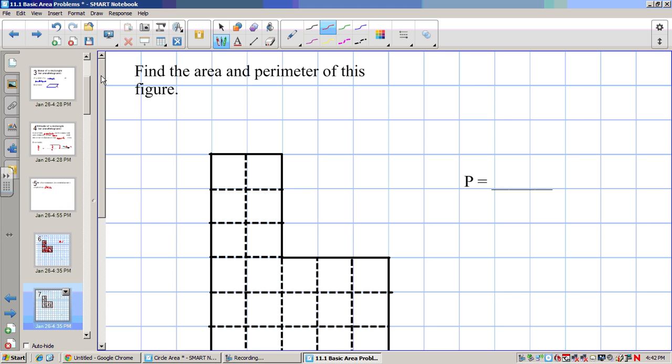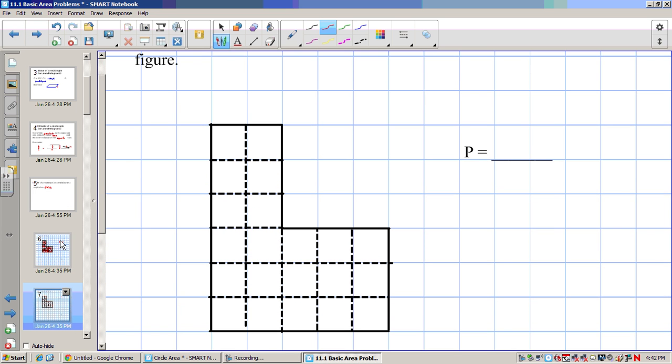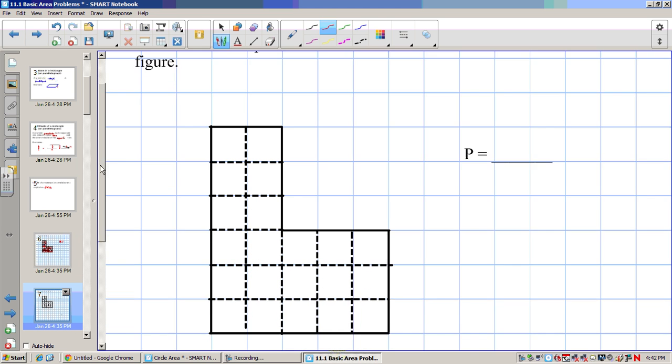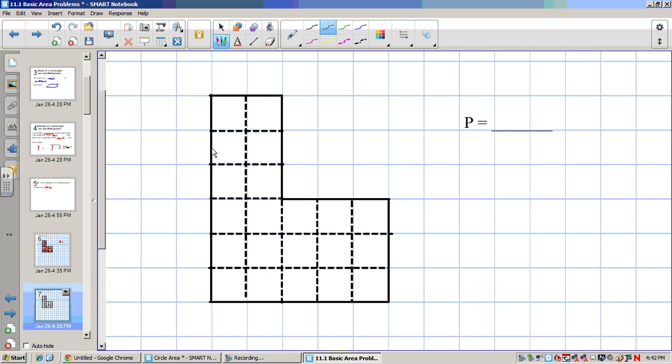Now if I want to find the perimeter, is it the same figure? Yep, same figure. So if I want to find the perimeter of this figure, now I'm just going around the outside. So that's going to be a distance rather than how many squares. So there's 1, 2, 3, 4, 5, 6 along that side. There's 5 along here, 3 up, 3 over, 3 up, and 2.